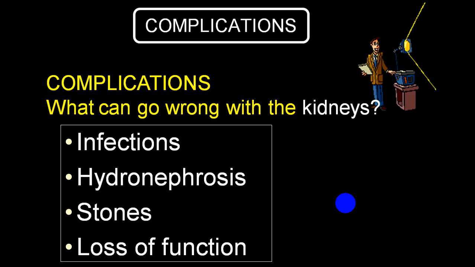Complications because of a neurogenic bladder are very common because of retention of urine, like infection, hydronephrosis, stone formation, and late complications like CKD.